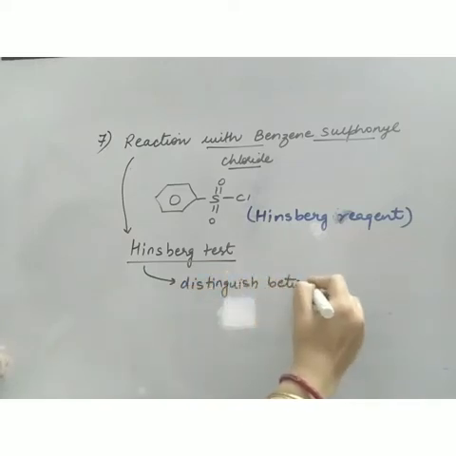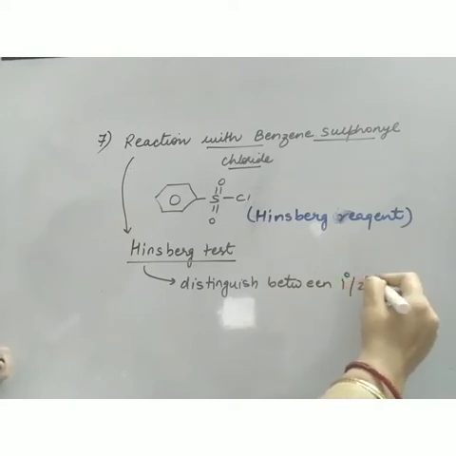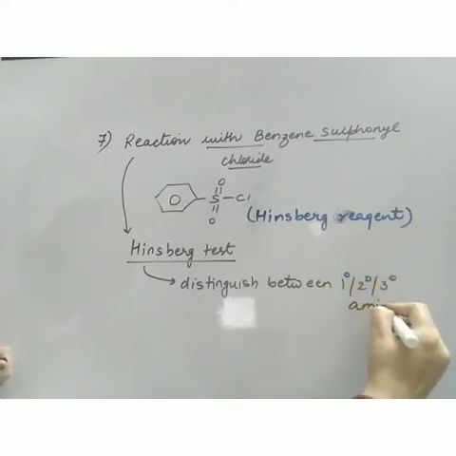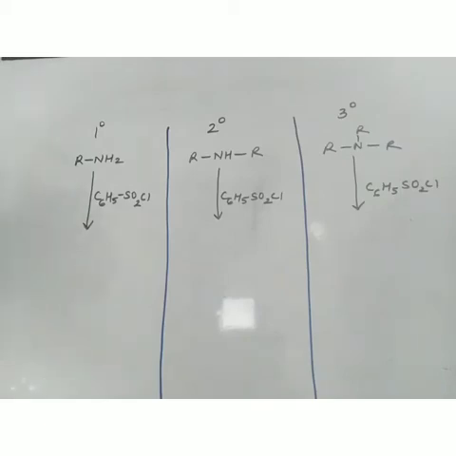and it is used to distinguish between primary, secondary and tertiary amines. Means it is a distinguishing test. So if you want to distinguish between primary, secondary and tertiary, you can use this Hinsberg test or Hinsberg reagent. So let's see how this reaction occurs. I have made a table and I have taken all the three amines, primary, secondary and tertiary. So this is C6H5SO2Cl, which is my Hinsberg reagent. This is primary, this is secondary and this is tertiary.